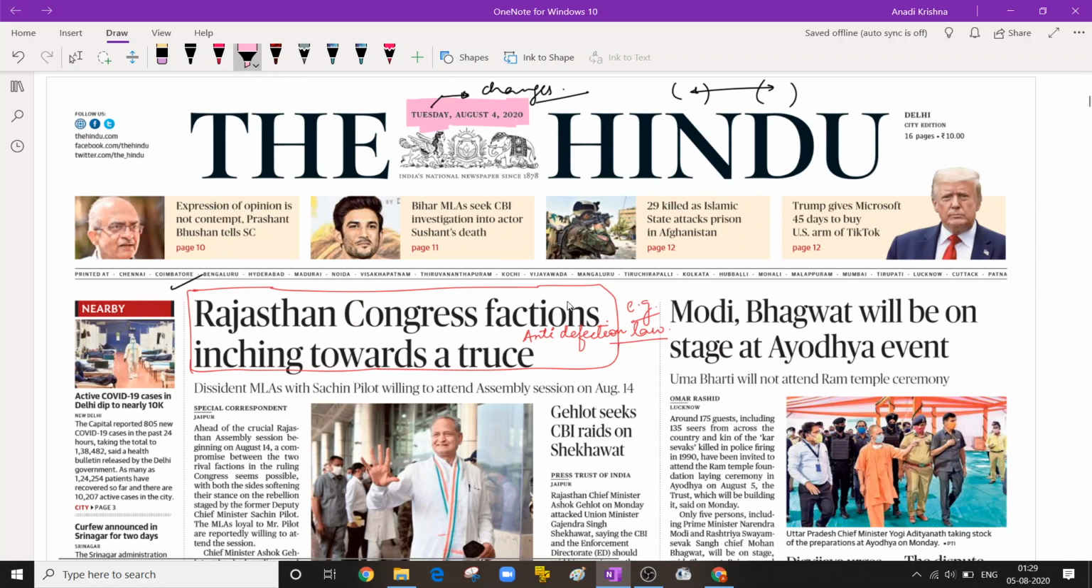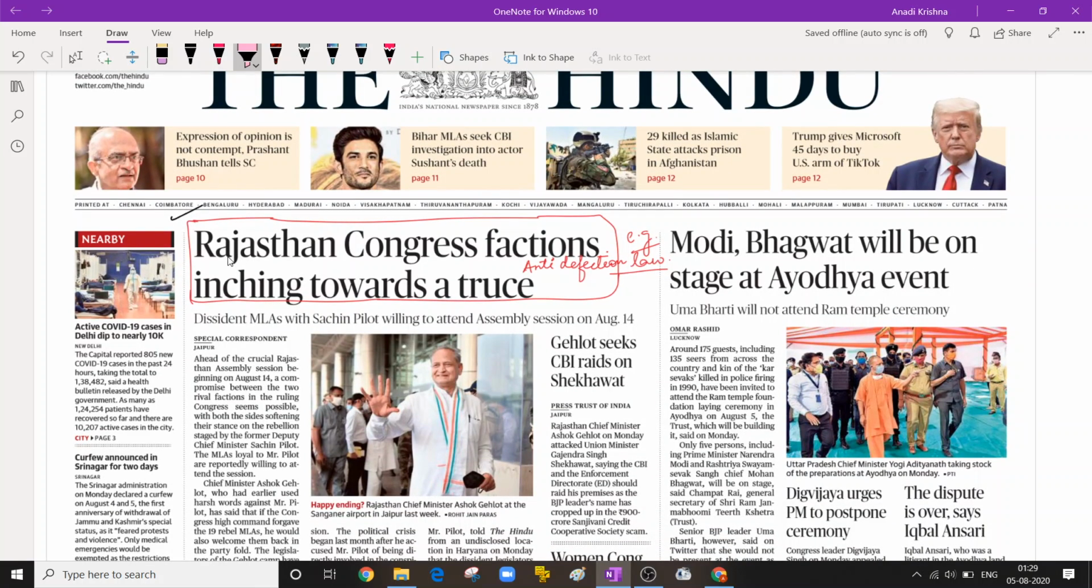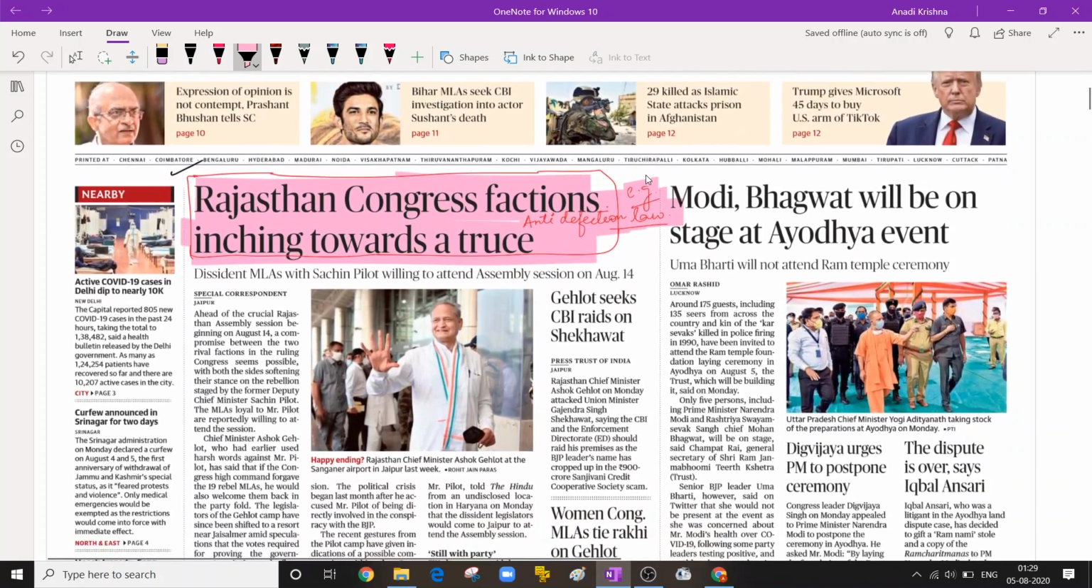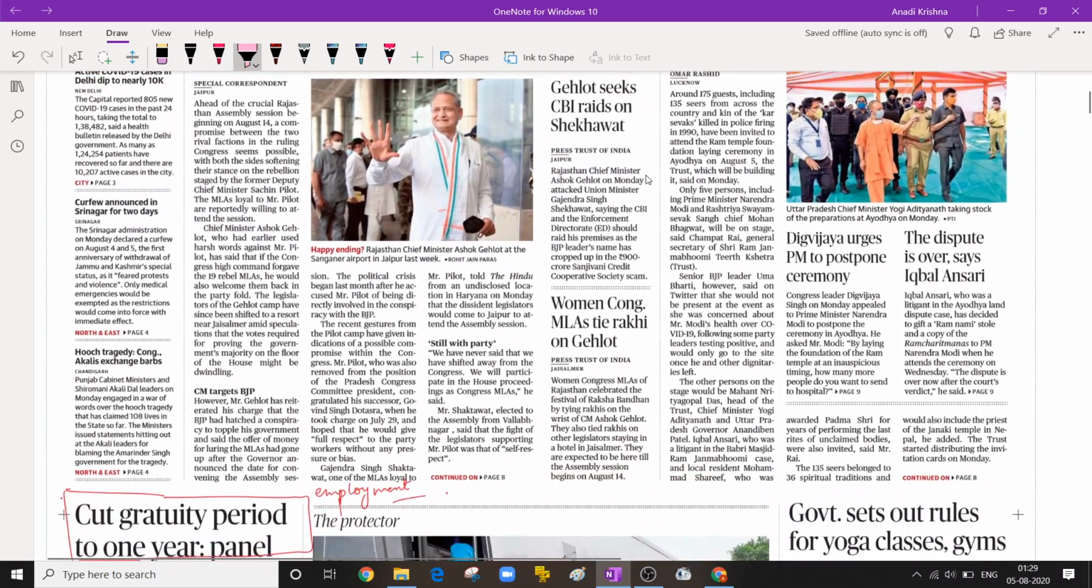On the front page, I think 3 or 4 articles you will always find useful. See this news: the Rajasthan Congress factions inching towards a truce. This is very important because it is related to the anti-defection law, which you will study in polity, and it is also an important development in a non-BJP state. So it becomes very useful.